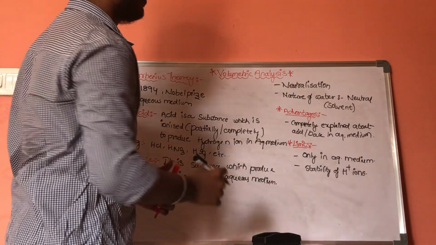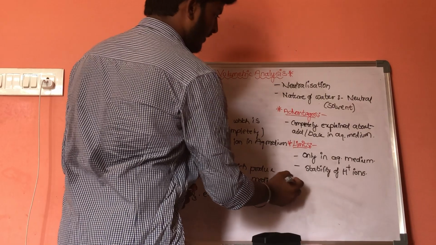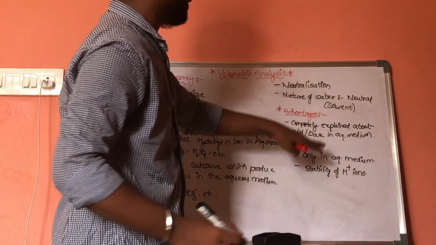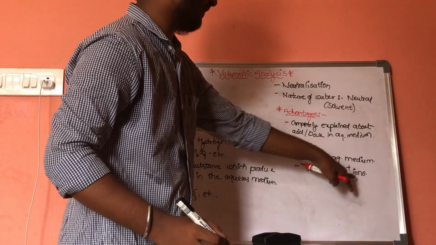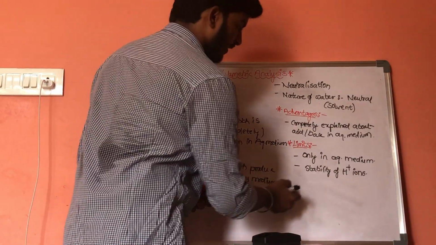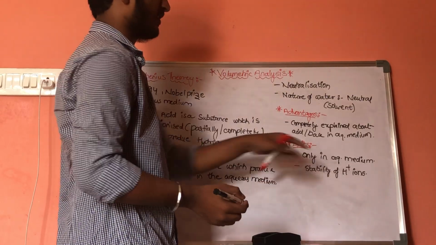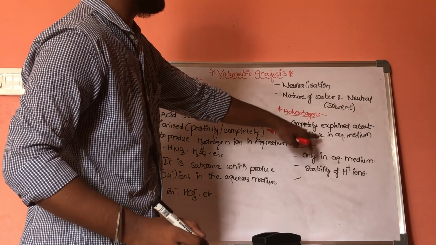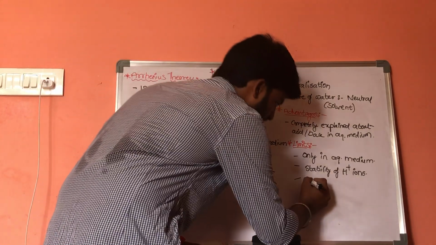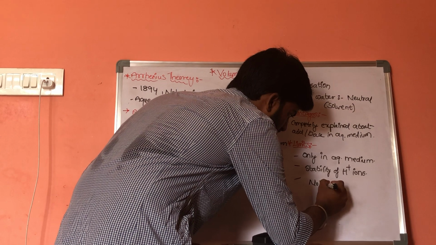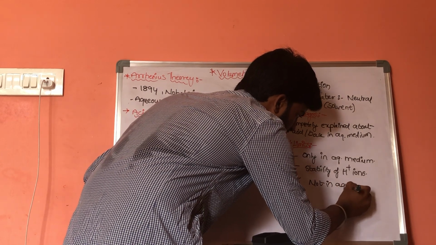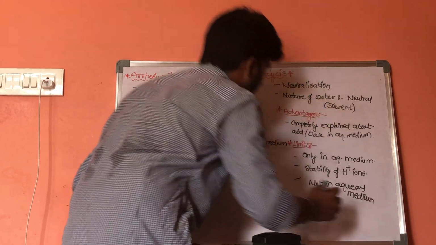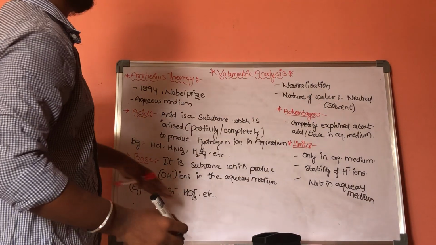He did not explain the stability of H plus ions, and he failed to explain the character of acid and base which are not present in aqueous medium. This is a complete description of Arrhenius theory.